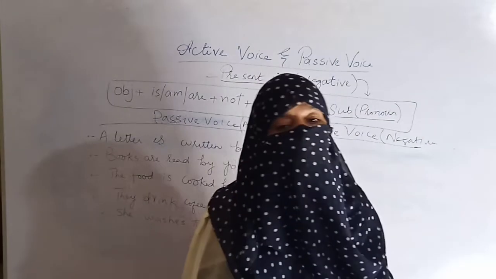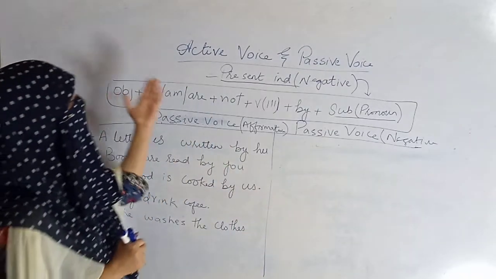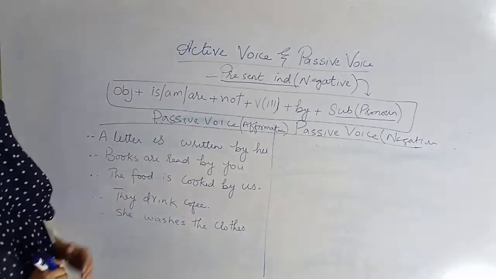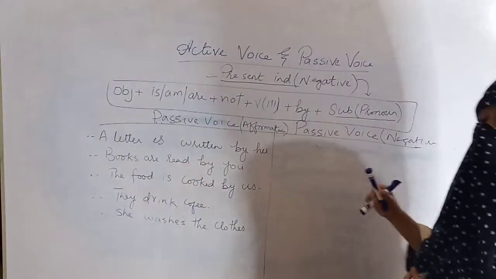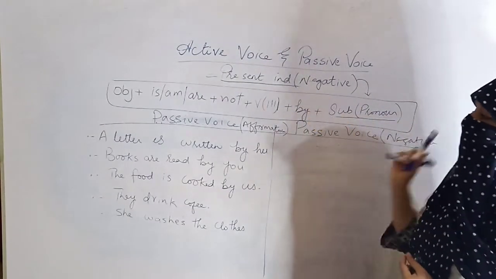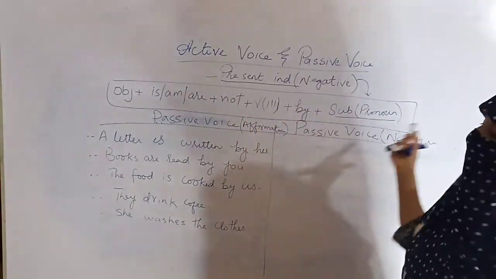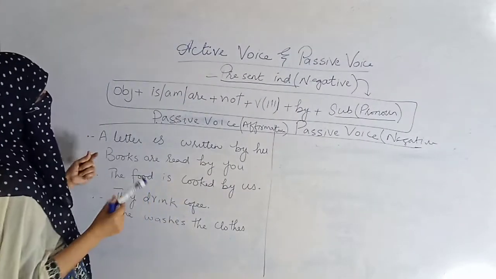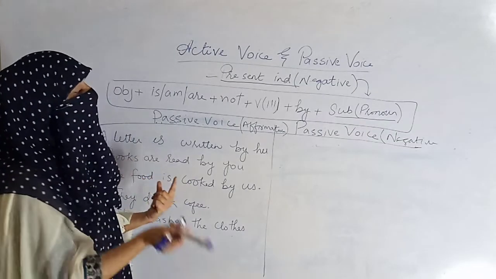So we were doing active voice and passive voice, and yesterday I made you understand what is the meaning of active voice and what is the meaning of passive voice. And we were doing all things in sequence. So we are doing present indefinite tense, and I have made you understand the affirmative passive voice. So I will not write today the structure of active voice, and I have written the passive voice structure directly. As I have told you, I have done my work in the affirmative way.